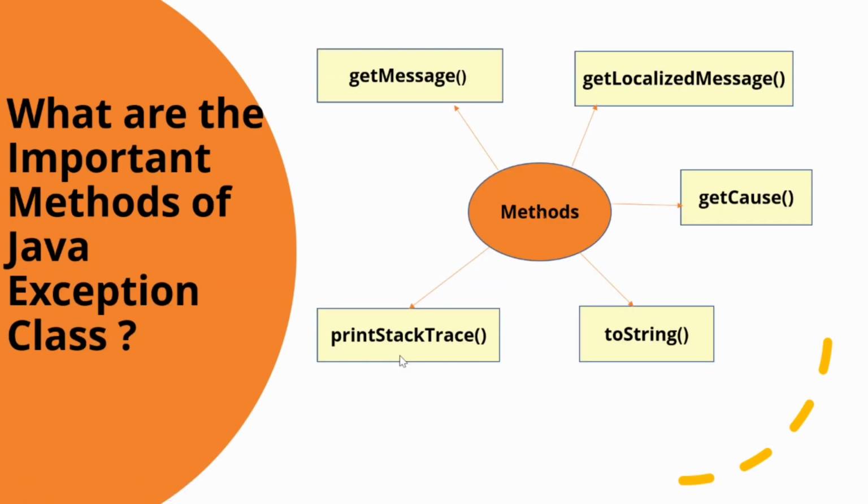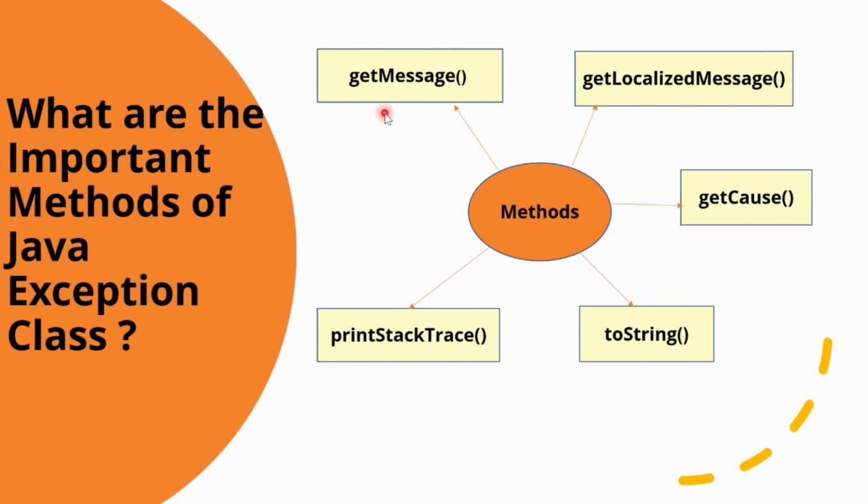The next question is, what are the important methods of the Java exception class? There are five important methods. The method names are getMessage method, getLocalizedMessage method, getCause method, toString method, and printStackTrace method. So what does the getMessage method return?